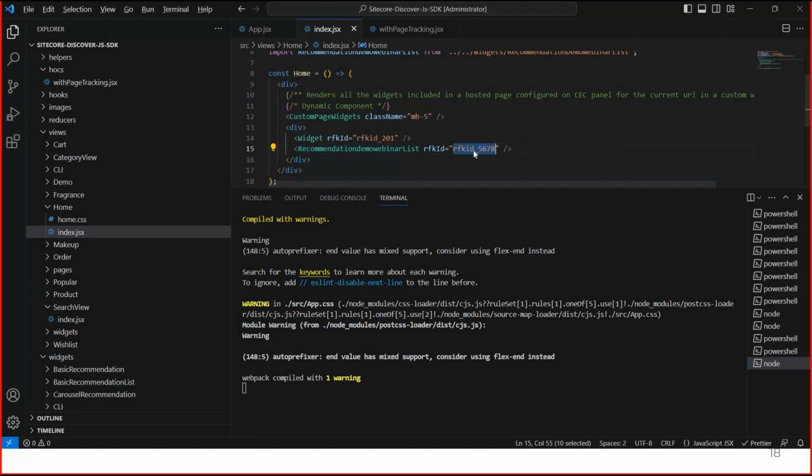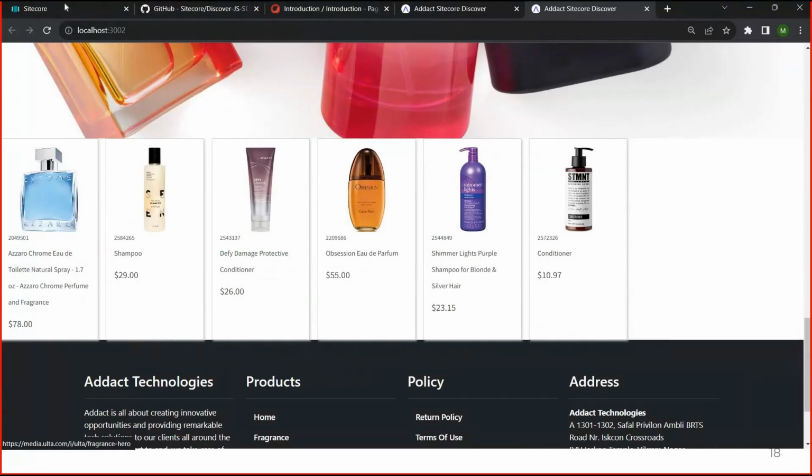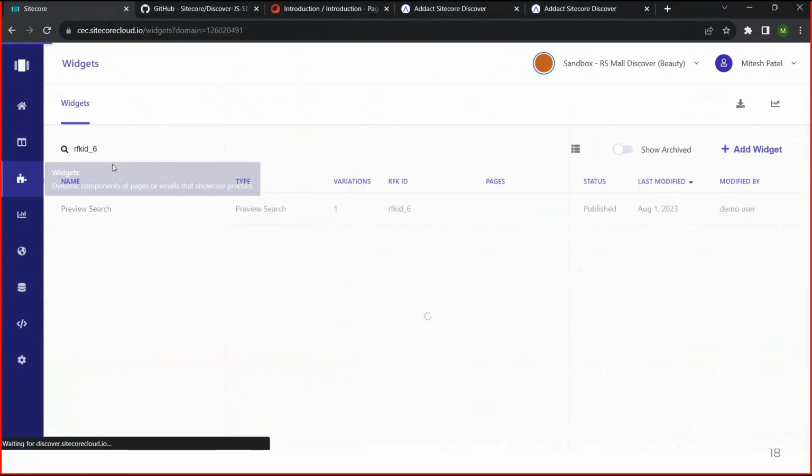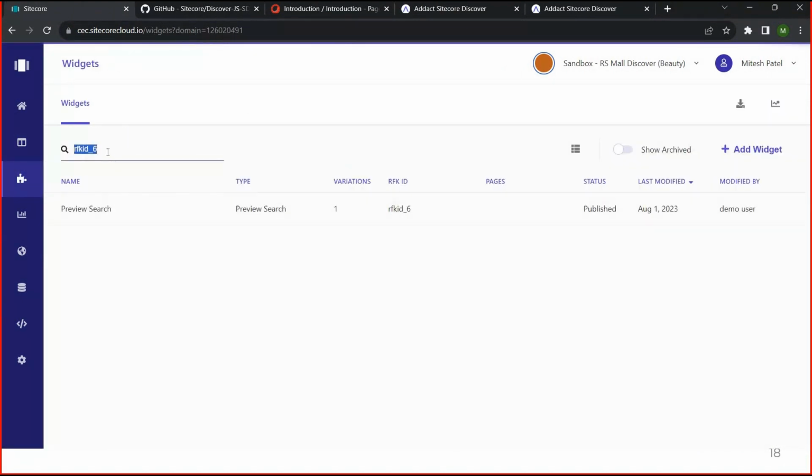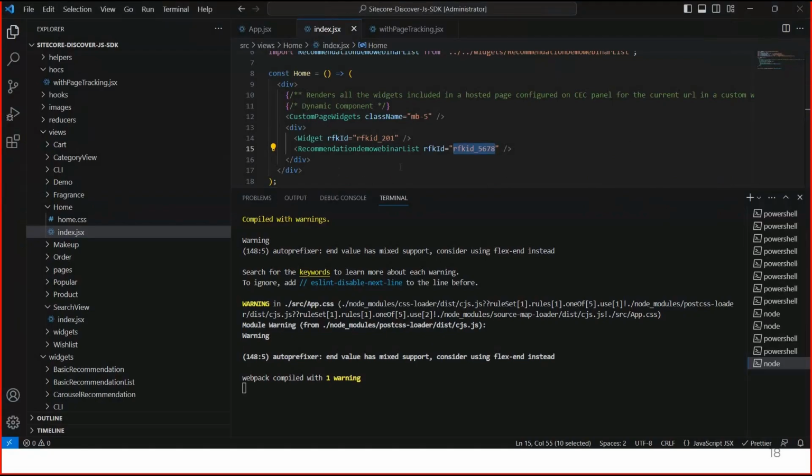These widgets are already created in my portal, so I can showcase what I have already created. I have used an existing one only. See, I have already created my recommendation widget. I have used that widget also.